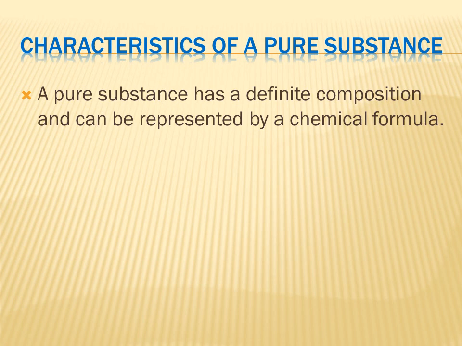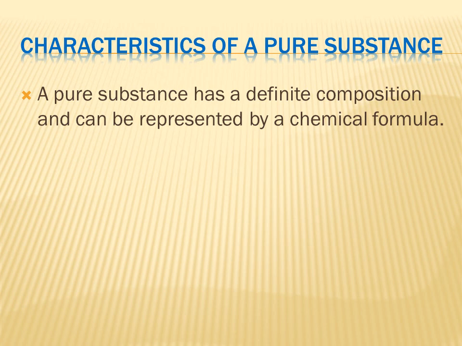Chemical formula or molecular formula is used to represent elements and compounds. For example, a molecule of hydrogen consists of two atoms of hydrogen and a molecule of water consists of two atoms of hydrogen and one atom of oxygen.